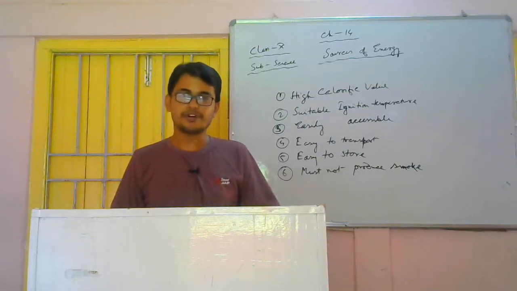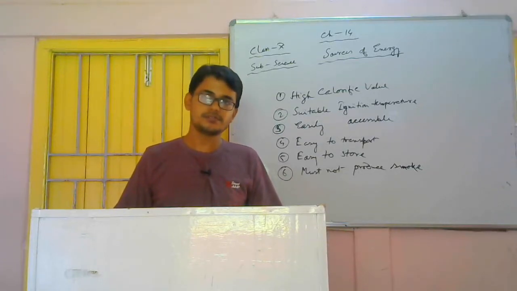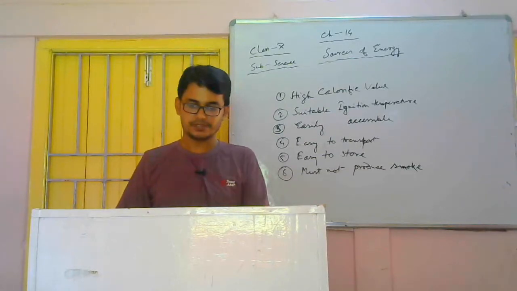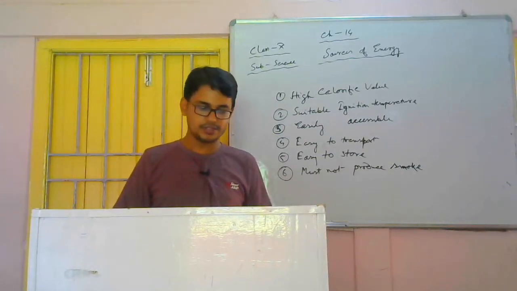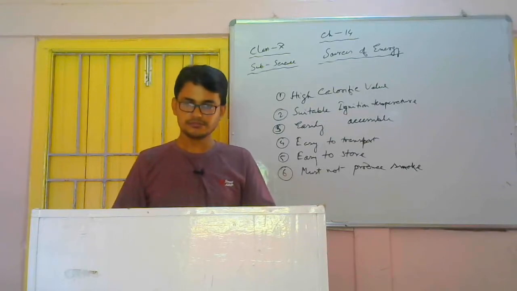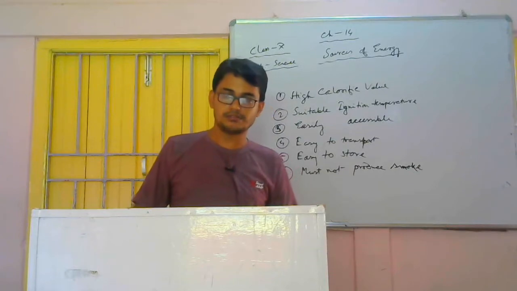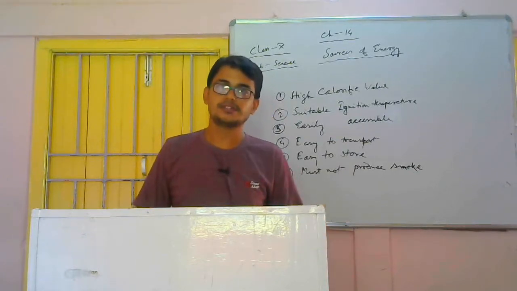Next one, hydropower plant. Hydro is related definitely with water, the flow of water. In this hydropower plant, we are familiar with one word, that is dam.